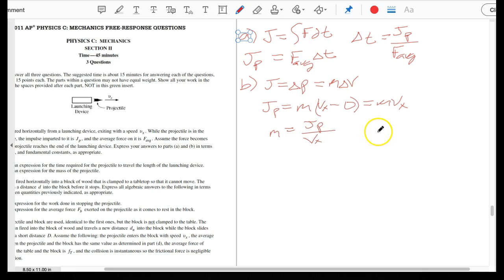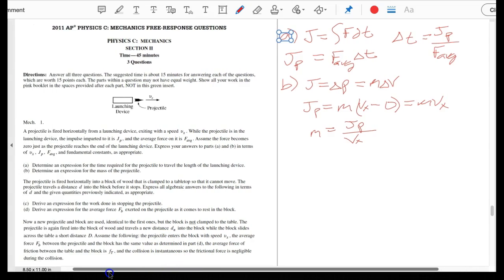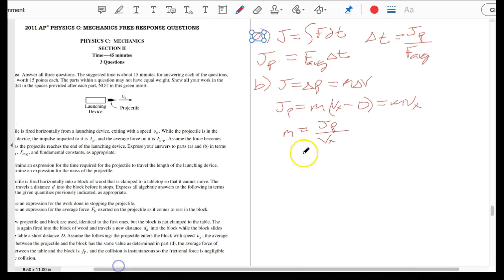For letter C, here they want us to find an expression for the work done in stopping the projectile, so that is letter C. For letter C, this is another pretty easy one to do.